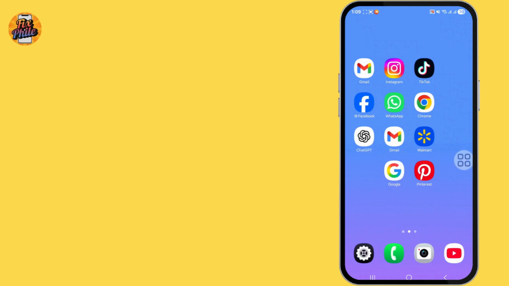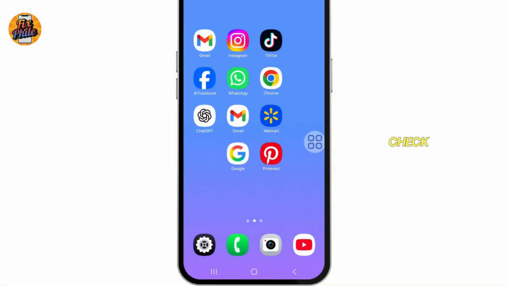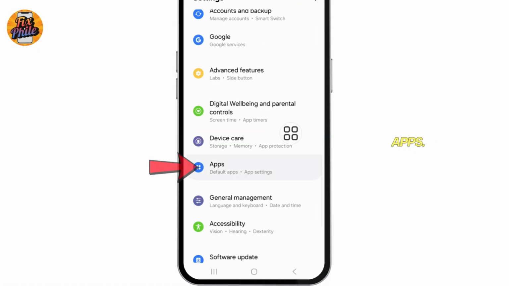In this video, I'll show you how to fix the Google Play Store if it's missing on your Android device. First, check if the Play Store has been disabled.